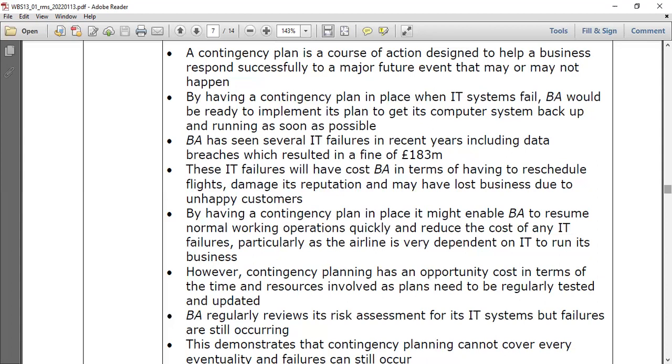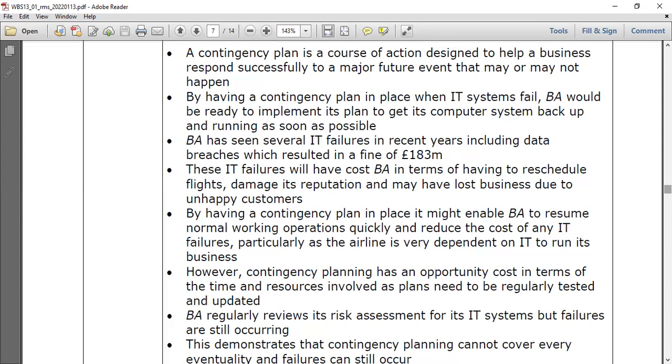BA has seen several IT failures in recent years, including data breaches, which resulted in a fine of 183 million. These IT failures have cost BA in terms of rescheduled flights. For this application, you have to reschedule the flights if you have cancelled.